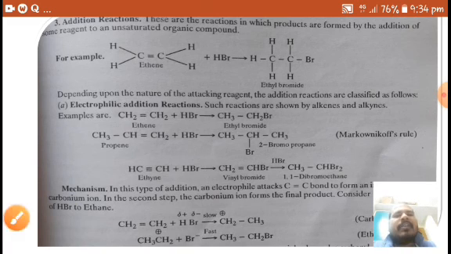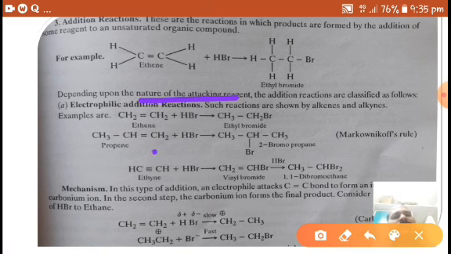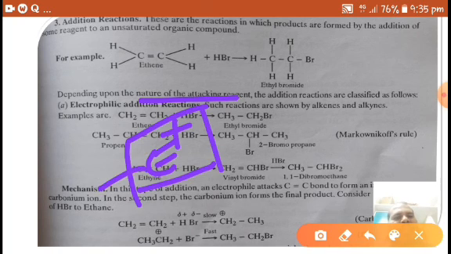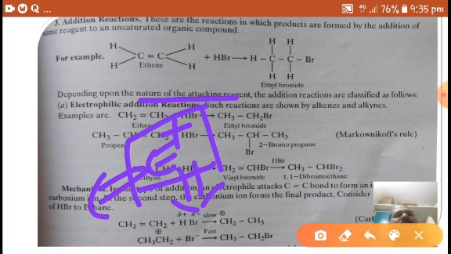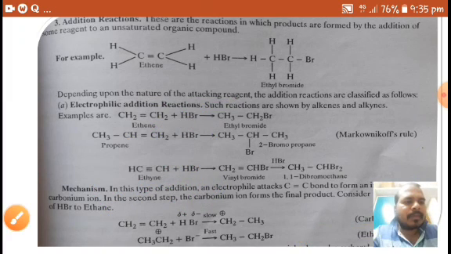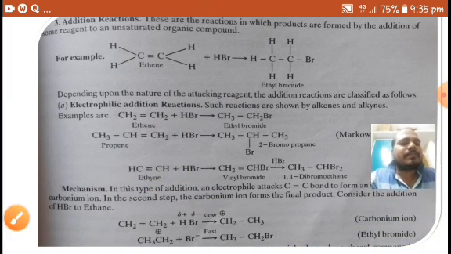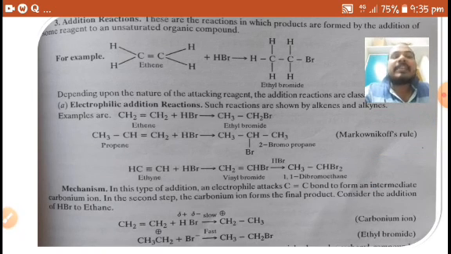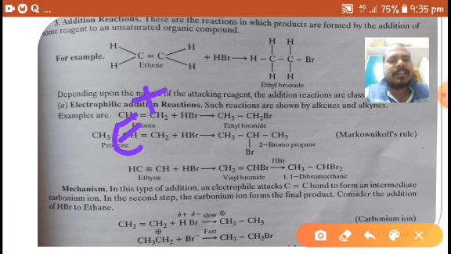If a reaction is initiated by an electrophile, it is called electrophilic addition reaction.